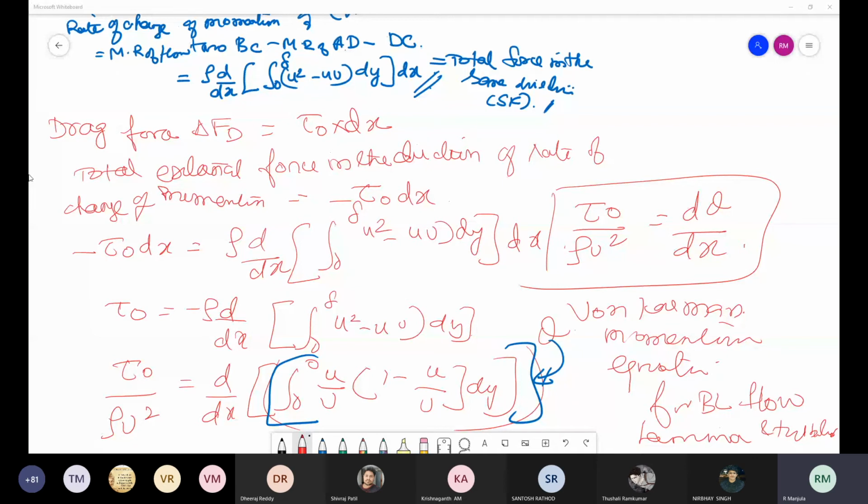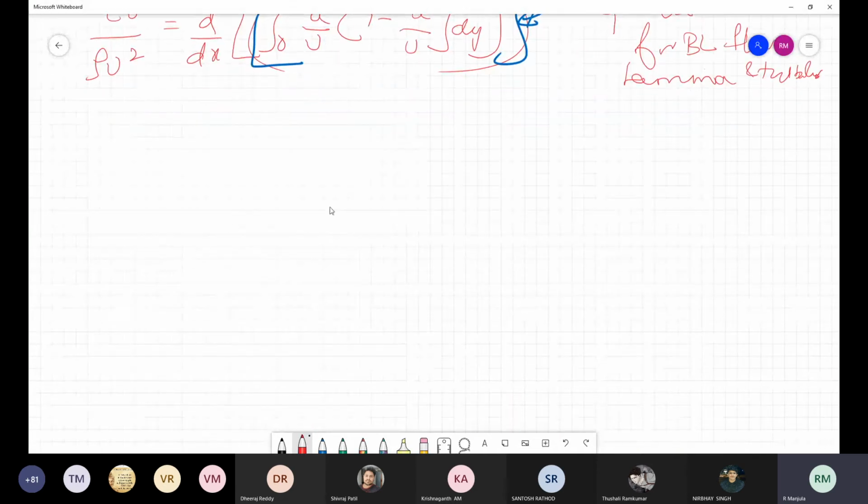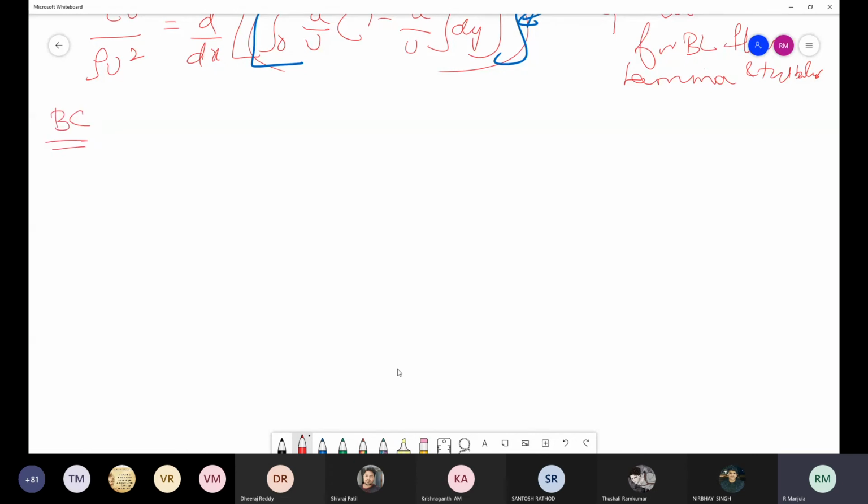Now, what are the boundary conditions we are going to consider? The following boundary conditions may be assumed. At the surface, y is equal to 0, small u is equal to 0, and du by dy is a finite value. And at the outer edge, when y is equal to delta, small u is equal to capital U, and du by dy is equal to 0, because there won't be any slope.